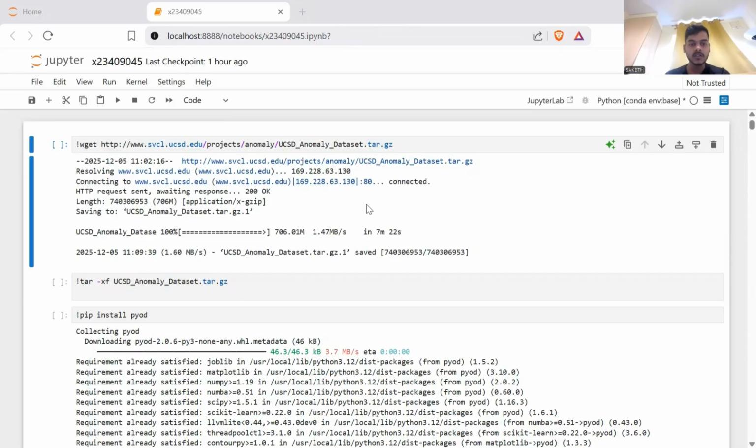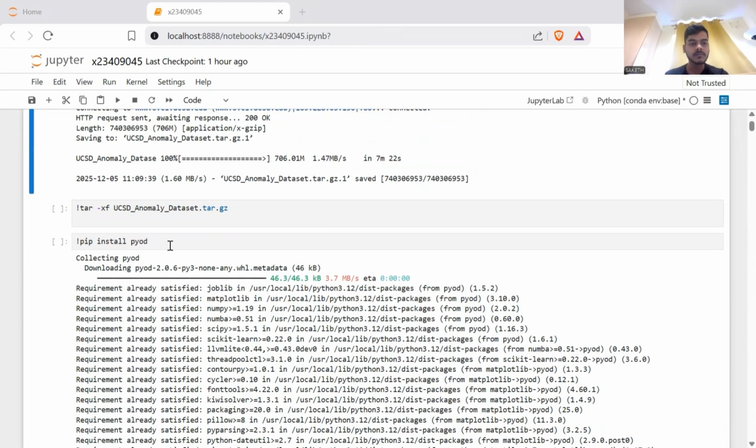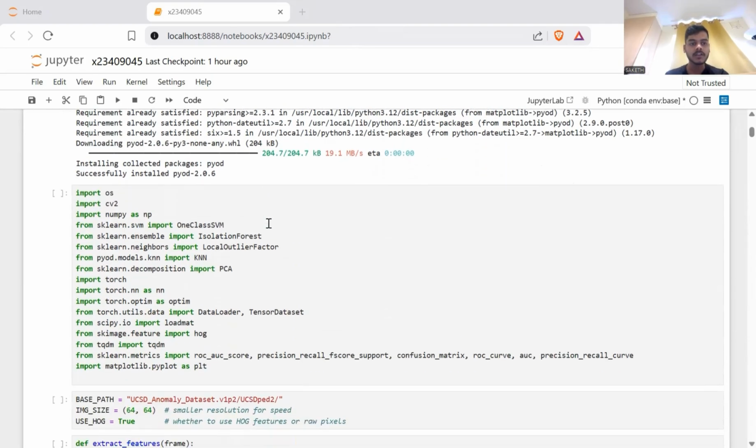I will explain the code for the project titled Real-Time Anomaly Detection in Urban CCTV using Autoencoders. I'll share my screen. Here, the first two lines download the UCSD dataset and extract it so that the video files become accessible. And the pip install pyod command installs PyOD, a specialized library for outlier and anomaly detection. And now we are importing the libraries.